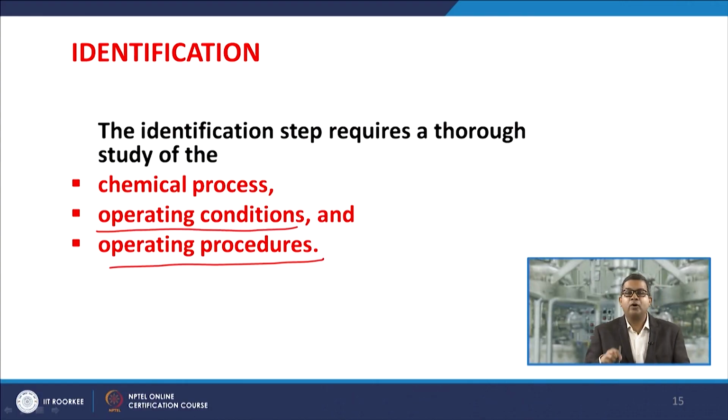So, do not forget, because in history many accidents took place when people forgot these operating procedures. One is Seveso, another one is Flixborough, when they forgot or violated the protocol. So, you must be aware of the operating procedures and operating conditions.